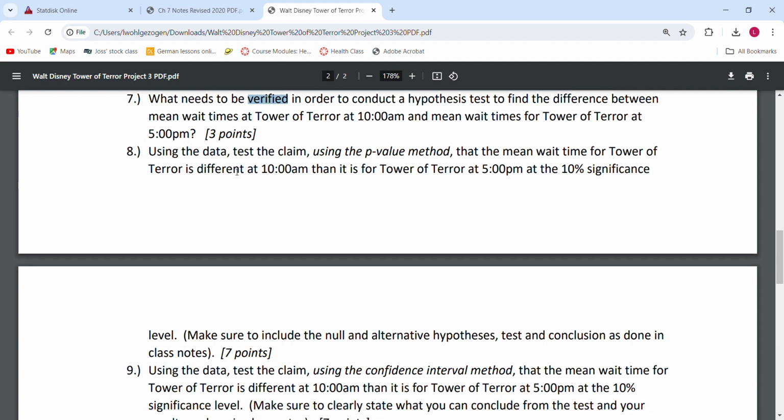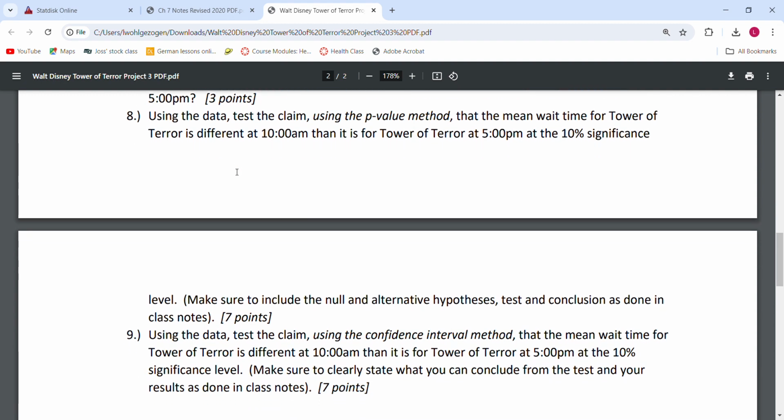Number 8 and number 9 are going to be the ones that we actually have to use the test. So it says using the data for number 8, test the claim using the p-value method that the mean wait time for Tower of Terror is different at 10 a.m. than it is at 5 p.m. at the Tower of Terror with a 10% significance. It does say make sure to state your null and alternative hypotheses, test, and conclusion as done in our class notes.